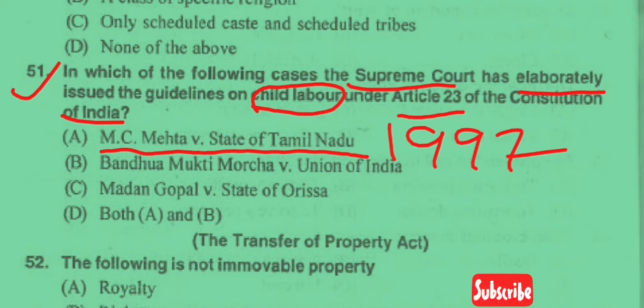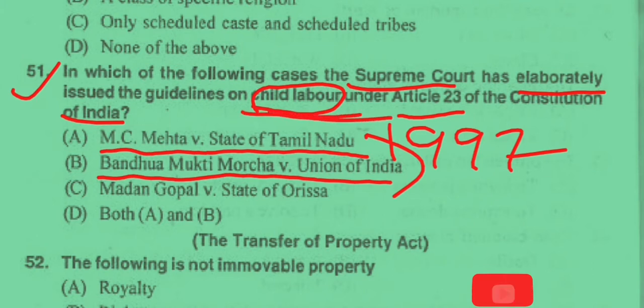The second case is Bandhua Mukti Morcha versus Union of India. In this case, the Supreme Court held that the basic cause of child labor is poverty. So in both cases, the Supreme Court dealt with the problem of child labor under Article 23. So the answer to this question is option D, both A and B.